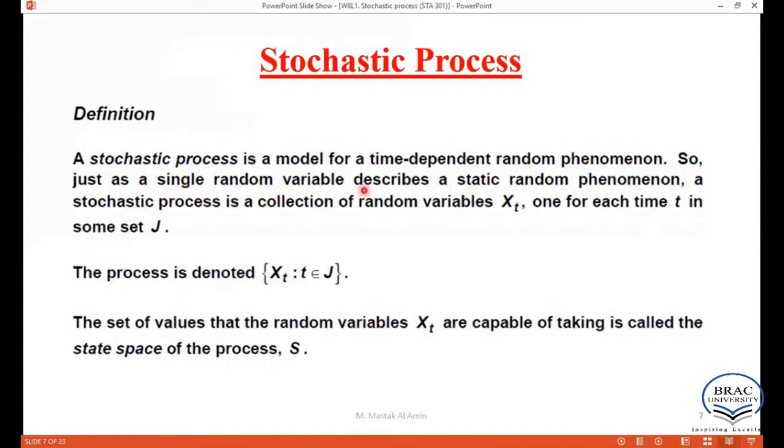Just as a single random variable describes a static random phenomenon, a stochastic process is a collection of random variables Xt, one for each time t in some set J. That means here we consider the state space as Xt, the outcomes, where each time t is a subset of J. So mathematically we can define a stochastic process as Xt, where t belongs to J. The set of values that the random variables Xt are capable of taking is called the state space of the process, which is also denoted by capital S.